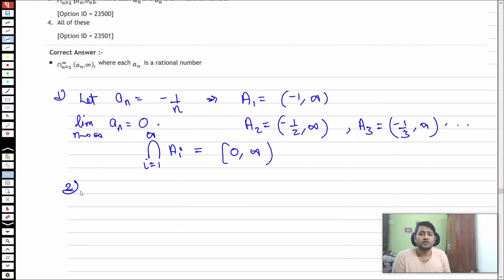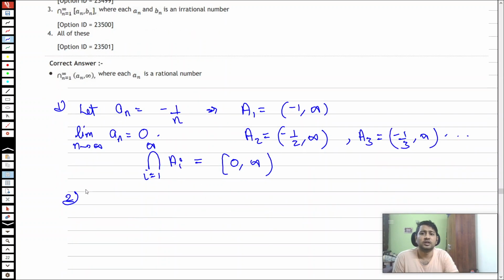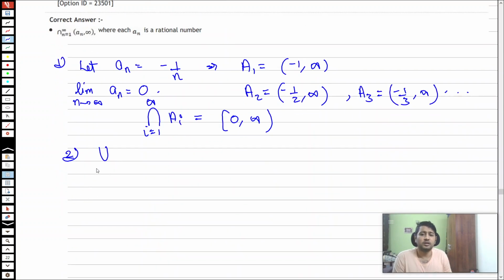So option 2 is the union, n from 1 to infinity, of open a_n to b_n.